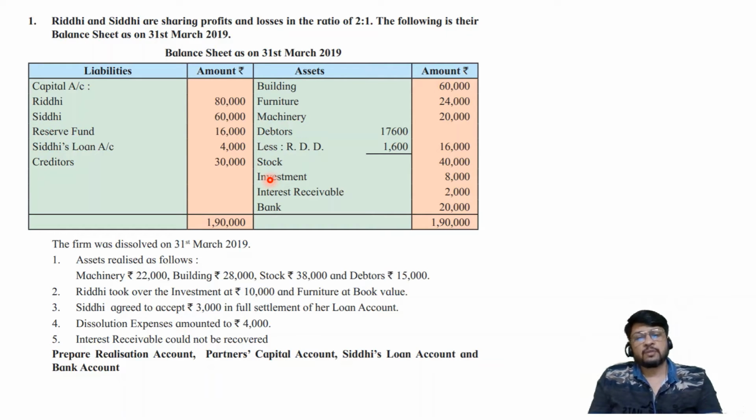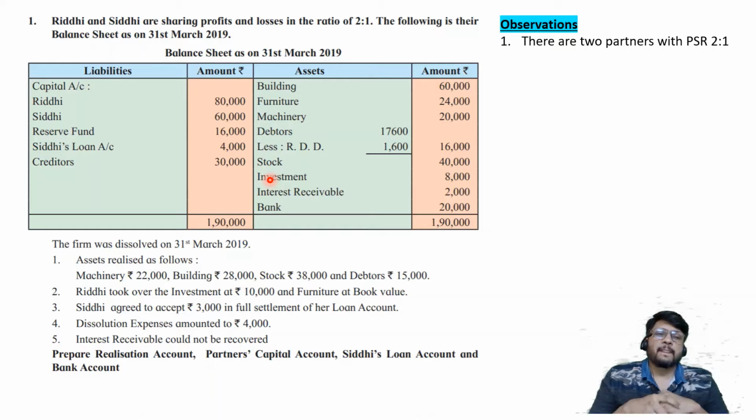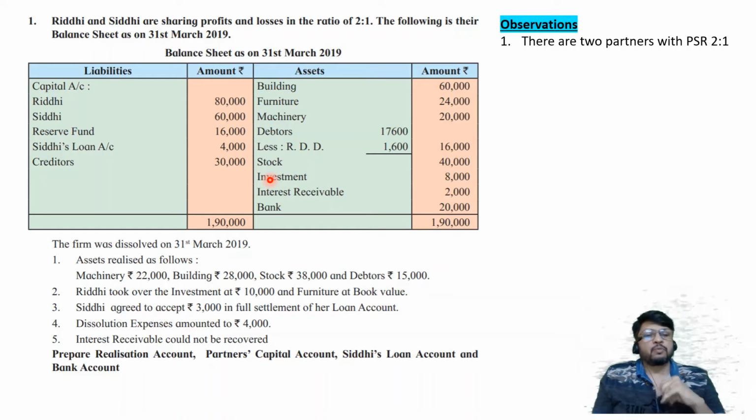Let us now make some observations which will be used by us for the purpose of solving the problem. What are the observations? There are 2 partners. Remember, these observations are not to be written in exam. They are only for you and me. It will help you to understand how I solve the problem. What are the things which I keep in my mind, so it becomes easy for me to tally the problem in first row.